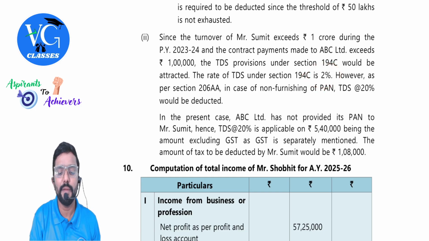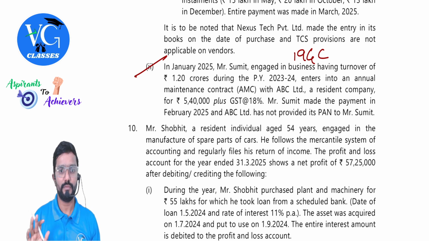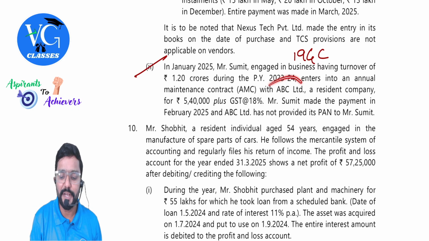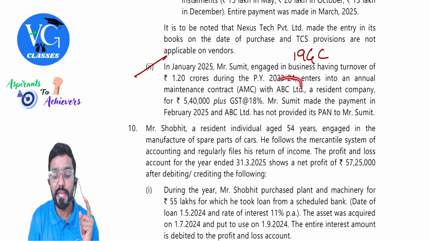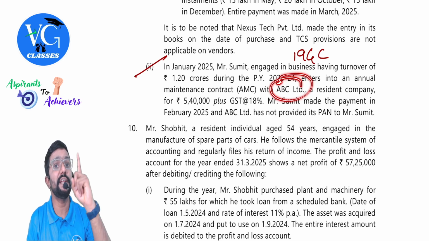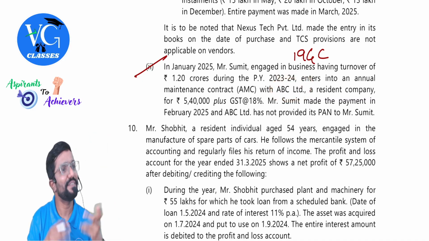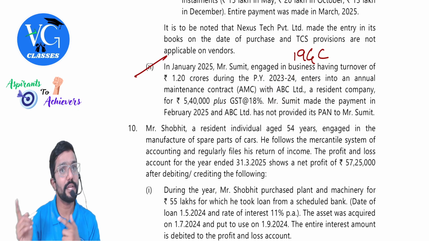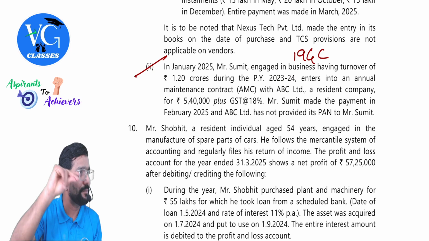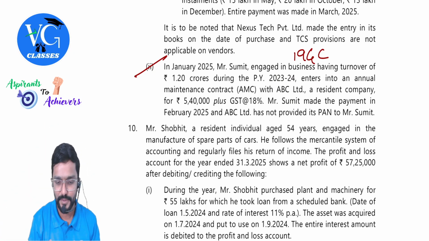Why 2%, sir? Payment is made to whom? With ABC Limited. Who is ABC Limited? Not an individual or HUF. If the payee is an individual or HUF, what is the TDS rate? 1%. For others, what is the TDS rate? 2%. But even 2% is not applicable. Why, sir? PAN is not given, no? But you have to explain it. Actual rate is 2%, but as the payee didn't give PAN, we will deduct at 20%.